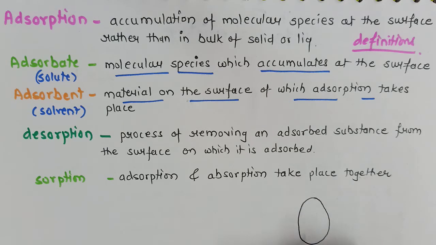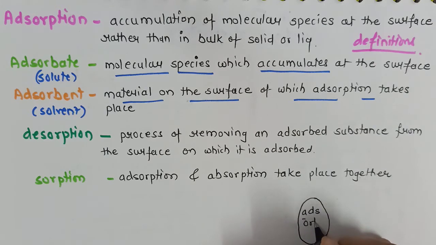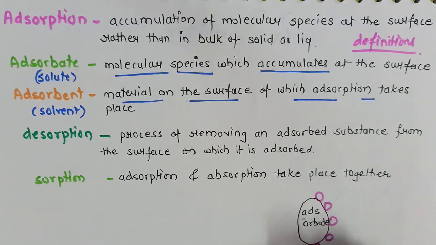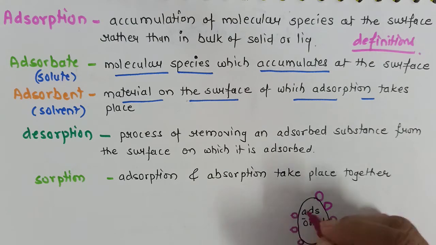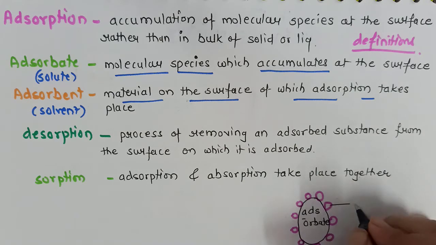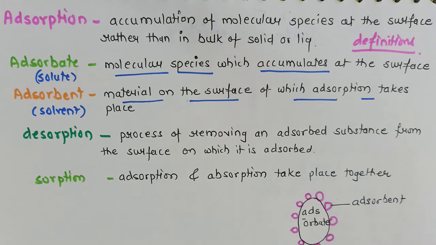Now this is a substance on which the other molecule will get adsorbed, and therefore this will be called the adsorbate. And the other particles which will get adsorbed on it, they will be called the adsorbent. So I hope the definition and the concept of adsorption and absorption is clear to you.